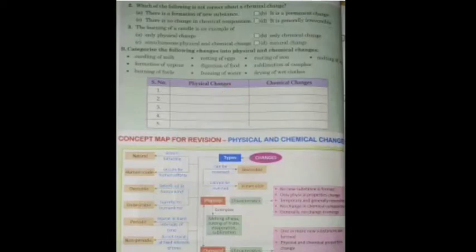Then digestion of food, what is it? It is another chemical change. Then freezing of water is a physical change. It is a reversible change. Rusting of iron is an irreversible change and a permanent change, that is, it is a chemical change. Then sublimation of camphor, right? What is it? Yes, it is a physical change, right? I told you about sublimation earlier. Drying of wet clothes is a physical change, right? Then melting of ice is another physical change.